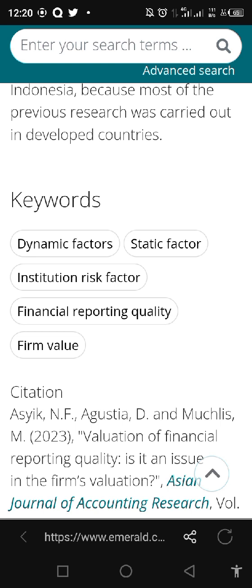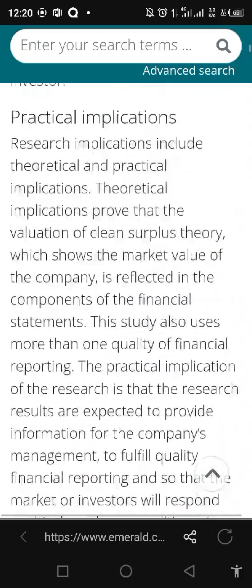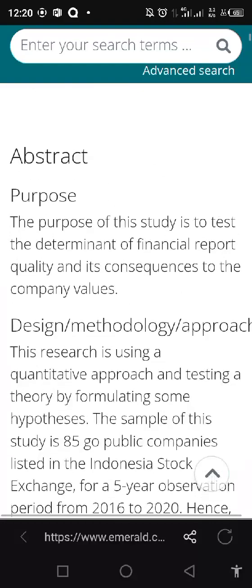Those are the things that affect financial reporting quality, which is quite different from what I want to work on in my study. But that still doesn't mean that this study will not be relevant to my own study.